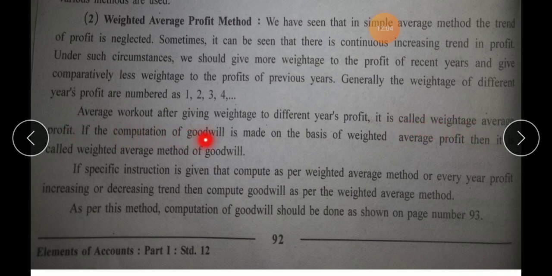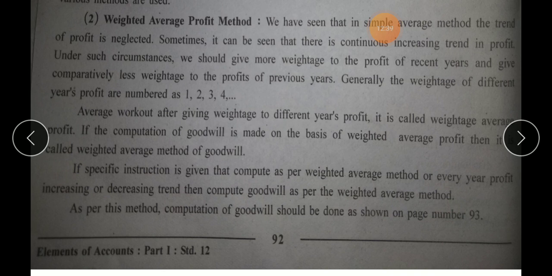If the computation of goodwill is made on the basis of weighted average profit, then it is called weighted average method of goodwill. Another important point: if a specific instruction is given to compute as per weighted average method, or profit is increasing or decreasing every year, then compute goodwill as per weighted average method. You are supposed to highlight this point, about when you are supposed to use weighted average profit method.